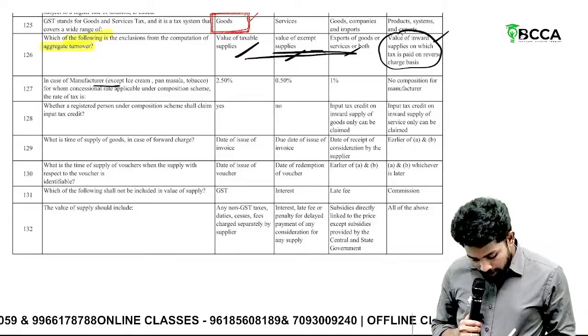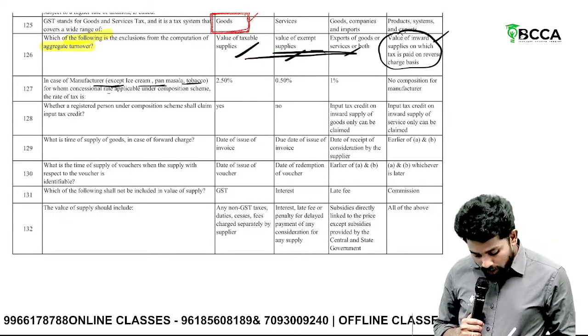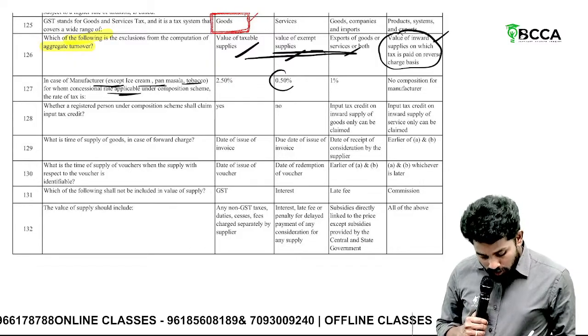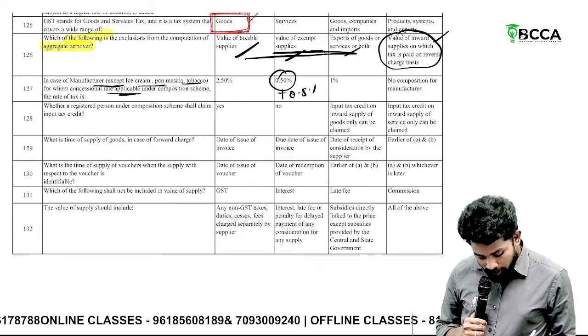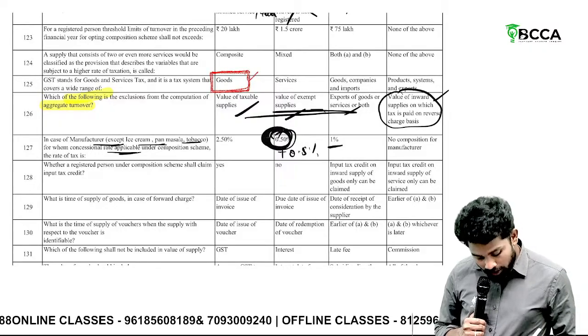Inward supplies on which tax is payable under RCM. Then in case of a manufacturer, except ice cream, pan masala, tobacco, what is the composition scheme rate, sir? 0.5 plus 0.5%. You should take 0.5 only, sir, not 1. 0.5 only you should take.